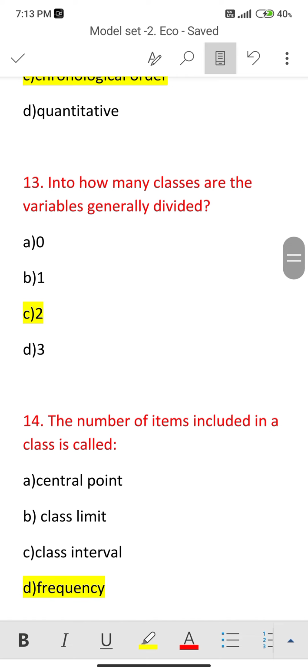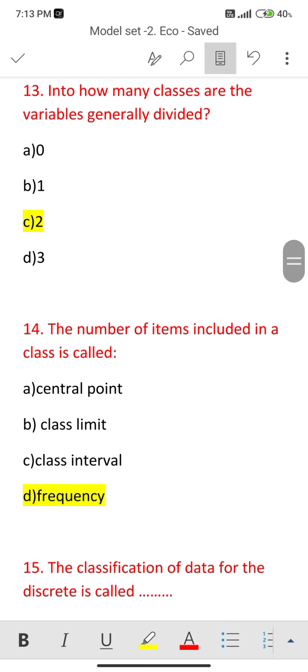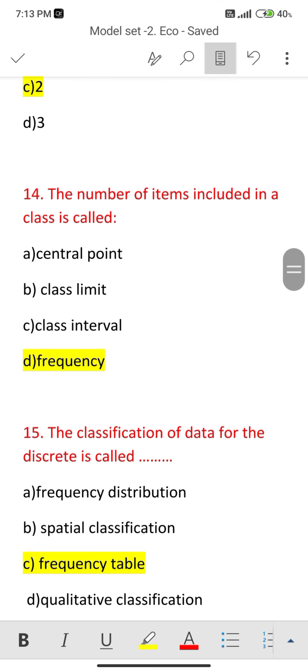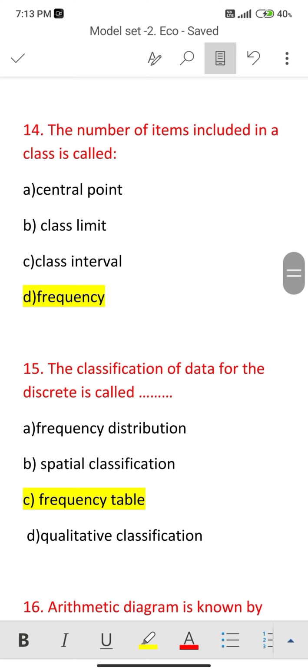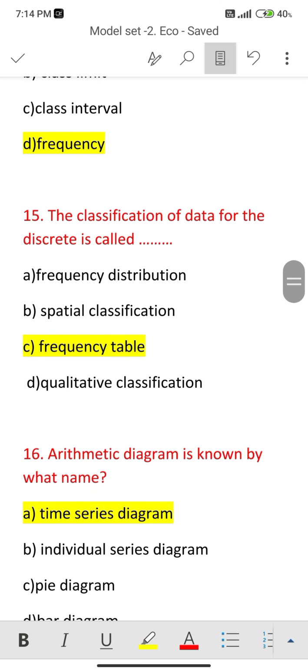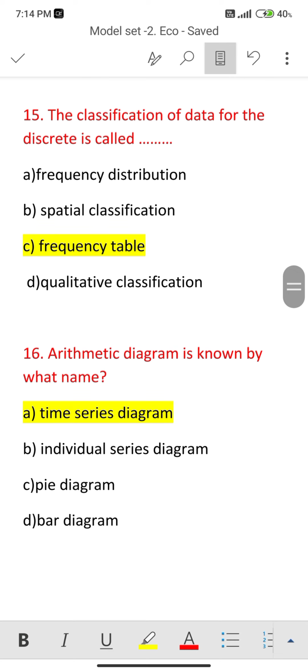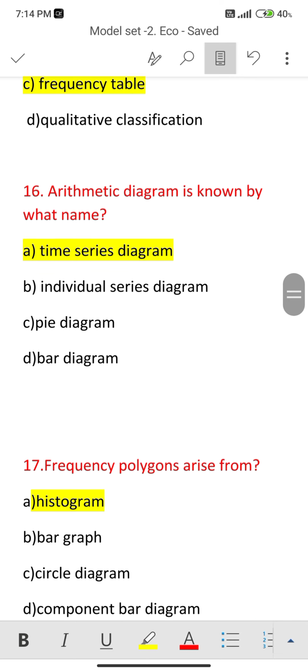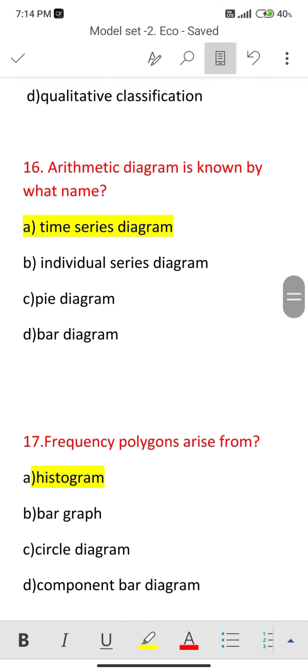Next one, 13. Into how many classes are the variables generally divided? It is divided into 2 parts. Option number C is correct. Next, 14. The number of items included in a class is called frequency. Next, 15. The classification of data for the discrete series is called frequency table. Option number C is correct. Next, 16. Arithmetic diagram is known by what name? That is time series diagram. Option number A is correct.